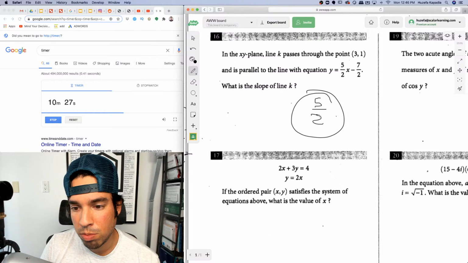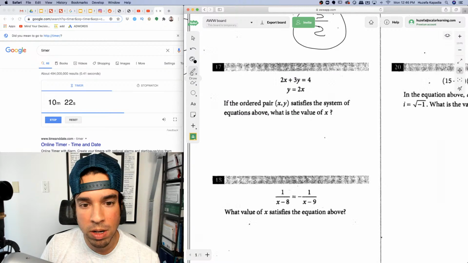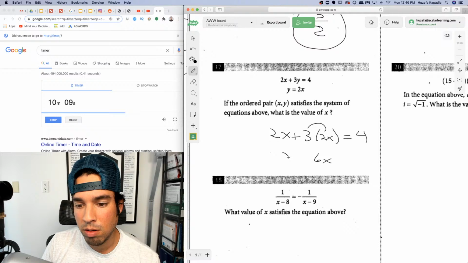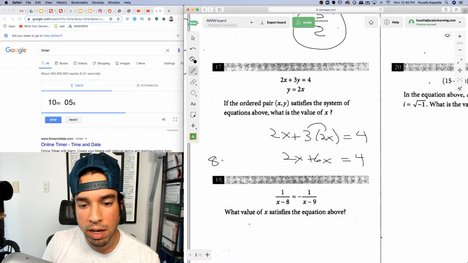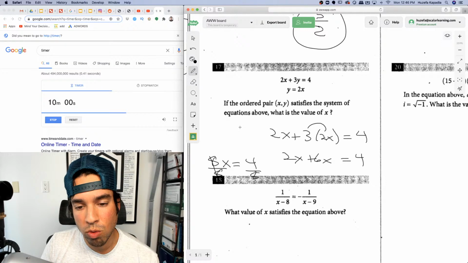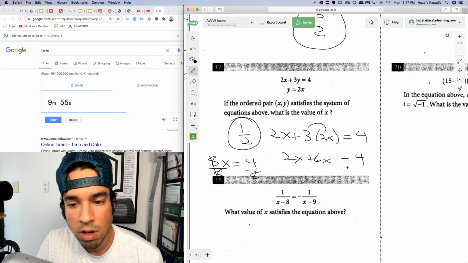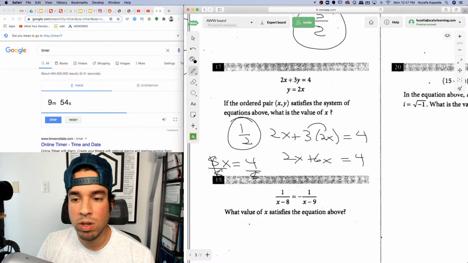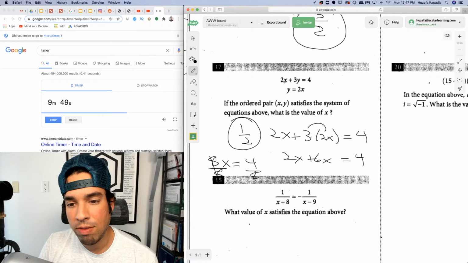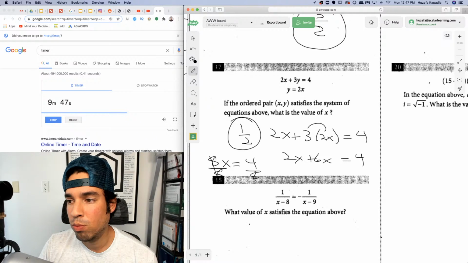Okay, next. If the ordered pair xy satisfies the system of equations above, what is the value of x? Okay, let's substitute. 2x plus 3 times, instead of y, I'm going to substitute 2x in because y equals 2x, equals 4. 3 times that is 6x. That's 8x equals 4 and divide by 8. Of course, x equals 4/8 or simplified to 1/2. And then we plug it in just to make sure. If x is 1/2, y is 1, because 1/2 of 2 is 1. Works for both. We know we did it right.